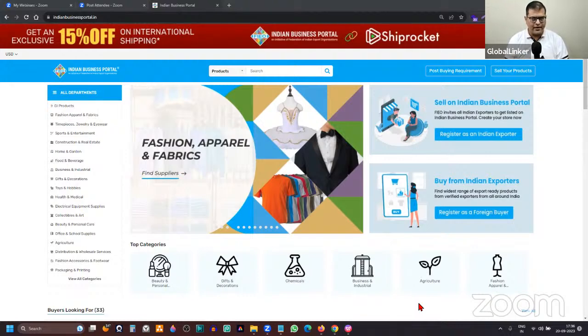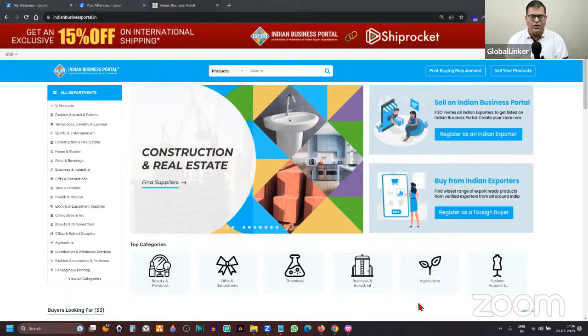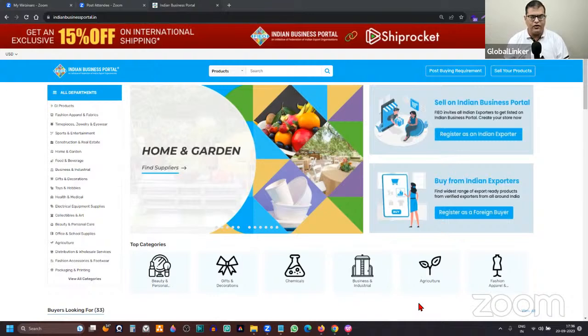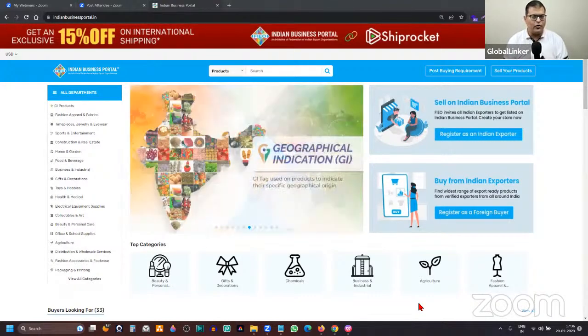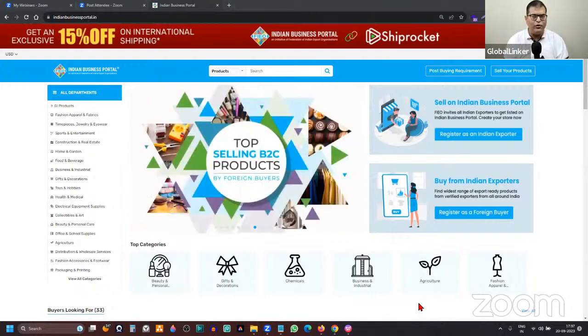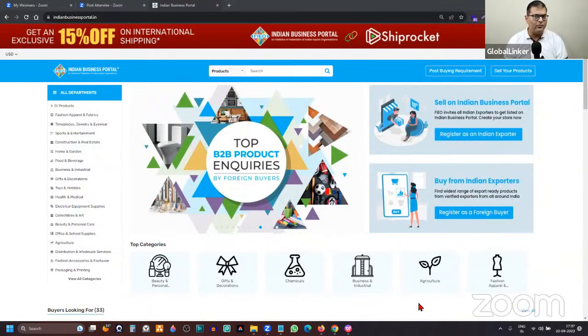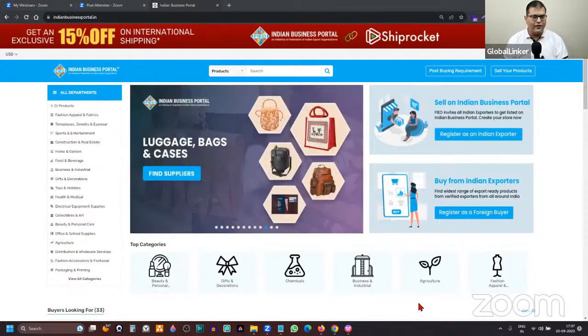So again, very shortly, in a very simple language, what is Indian Business Portal and what is the purpose? It is a platform which is created to showcase products from Indian exporters so that Indian exporters get a digital representation in the international landscape, and they are able to generate leads and inquiries from international buyers, or orders from international buyers, and they can grow their business in a more effortless and a more enjoyable manner.